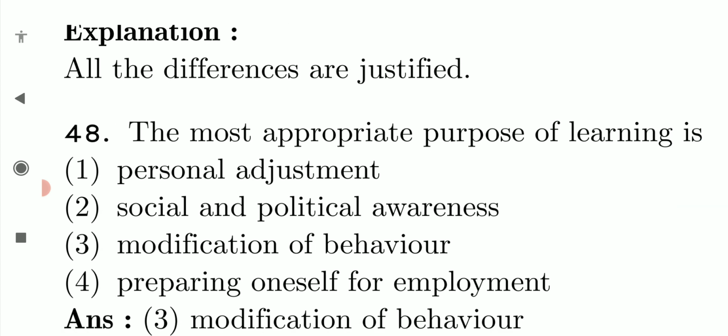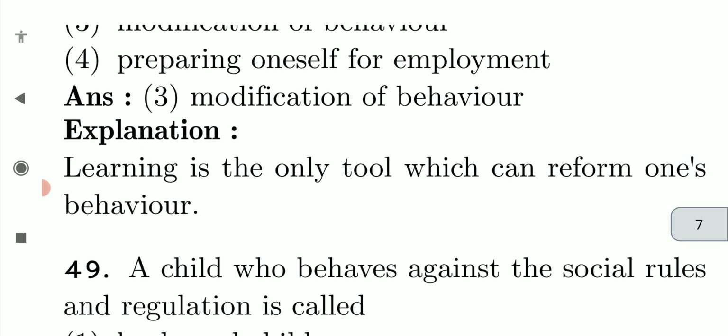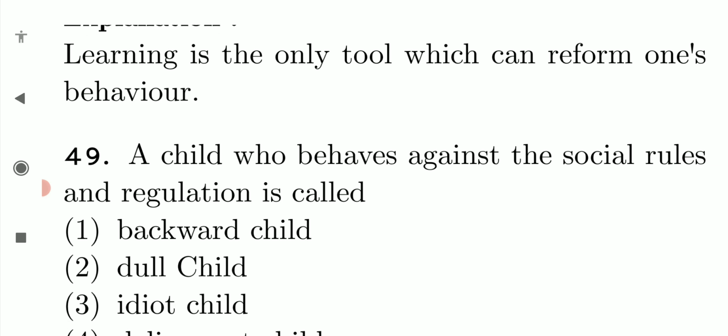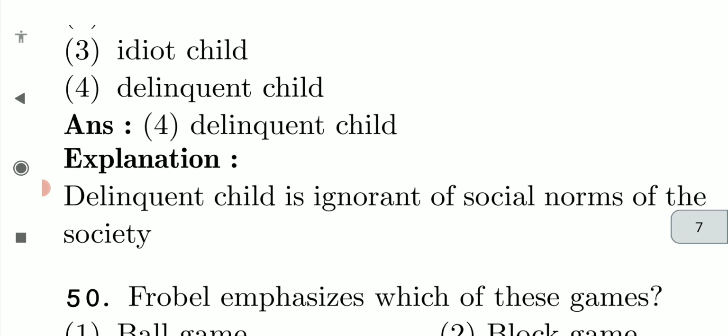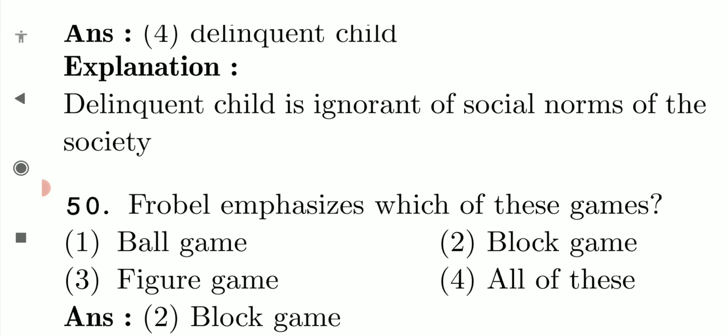The most appropriate purpose of learning is personal adjustment, social and political awareness, modification of behavior, preparing oneself for employment. Modification of behavior is the most important purpose of learning. Child who behaves against the social rules and regulations is called a delinquent child. Okay. Delinquent child is ignorant of social norms of the society.